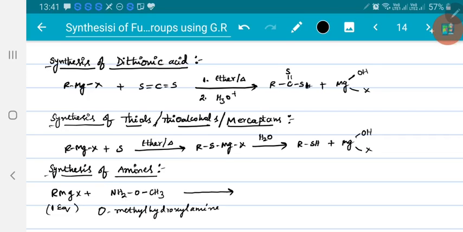alkyl group will take acidic hydrogen. That's what happened in case of amides also. So first one forms RH type alkane, and remaining thing left over on nitrogen is NH MgX, and remaining thing is OCH3. Now when this reacts with another equivalent of Grignard reagent, the reaction will occur in a different way. First one, this R group will go and attack